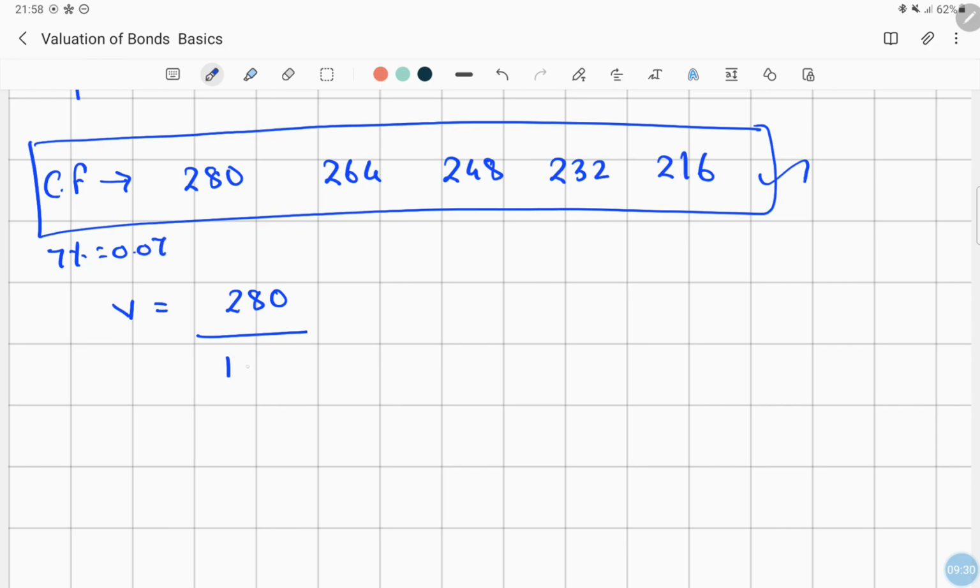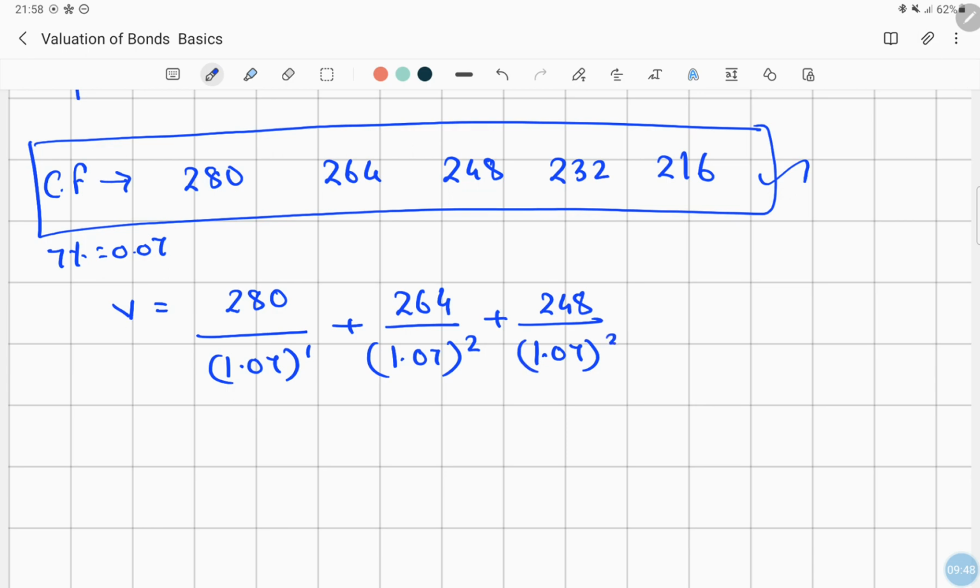So 280 divided by 1.07 for the first year, and for the second year 264 divided by 1.07 whole square, plus 248 divided by 1.07 whole cube, plus 232 divided by 1.07 whole power 4, plus 216 divided by 1.07 whole power 5. So here you will be asking where is the maturity value?